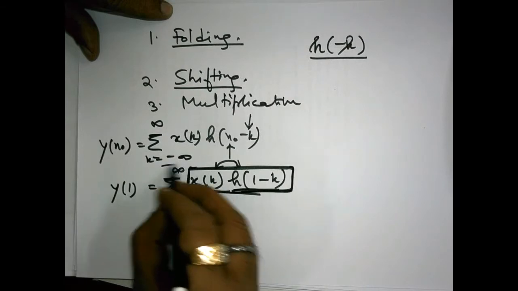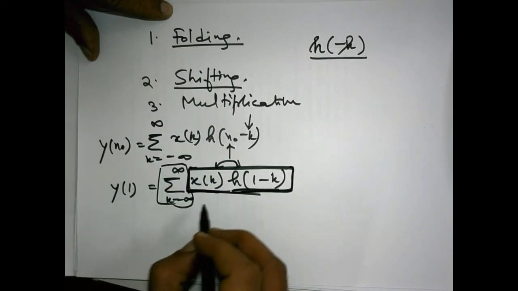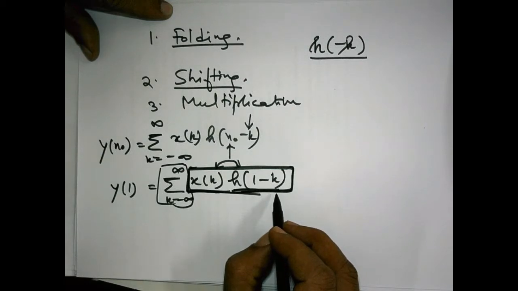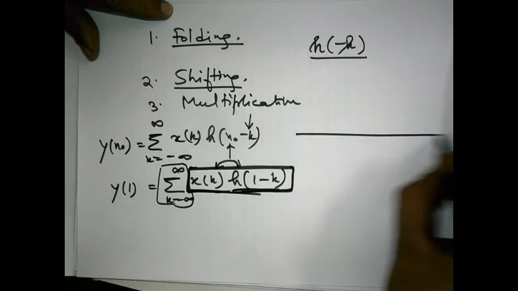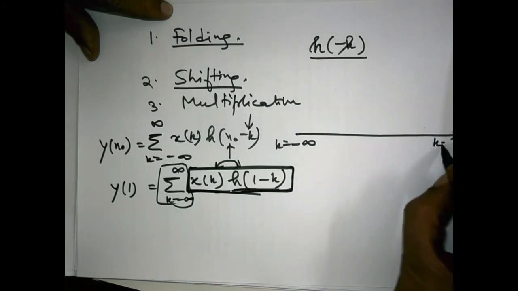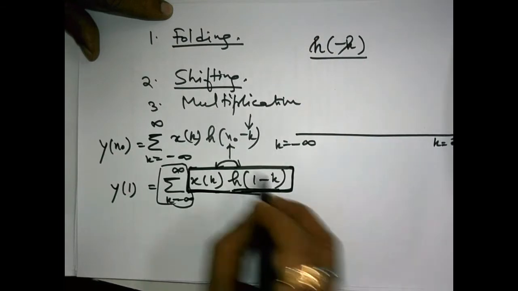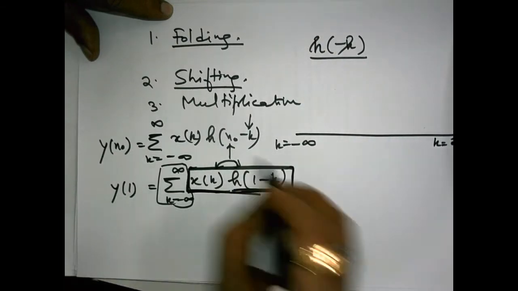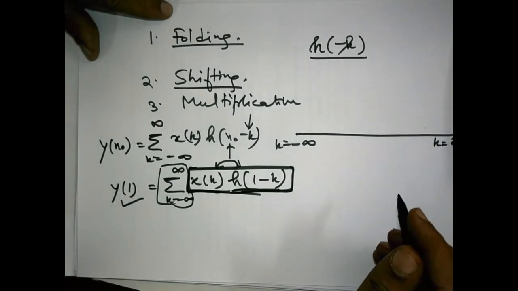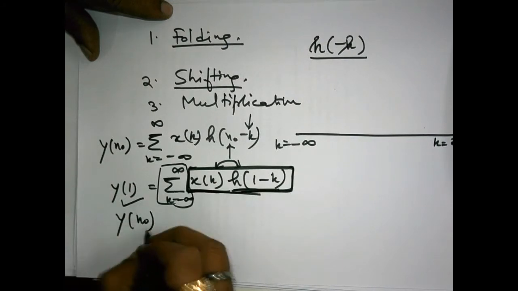But now you have to obtain this summation. Summation of what? Summation of the sequence obtained from the multiplication of these two sequences. Then you have to add all the values from k equals minus infinity to k equals infinity of this multiplied sequence, and this will give you y[1] in this particular case and y[n0] in general.